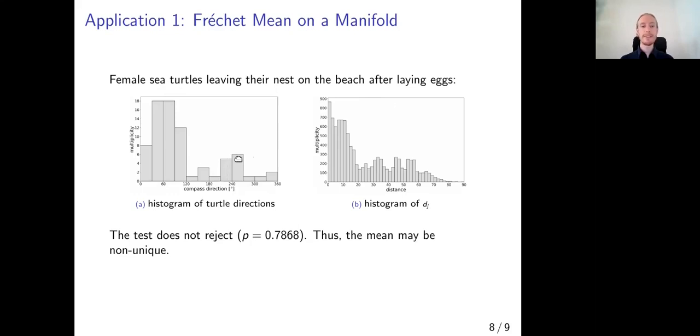And this is very similar to the example we looked at in the beginning, and it turns out there are actually several clusters of bootstrap descriptors, as are visible in this histogram here, and the test does not reject with a p-value of around 0.8. This means the mean may be non-unique in this situation, as we might have already expected from the mode structure.